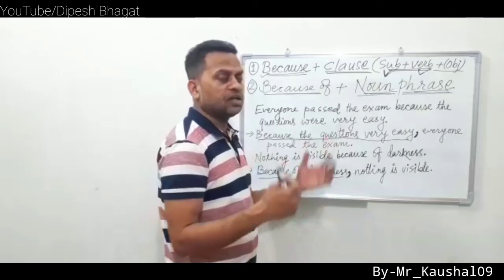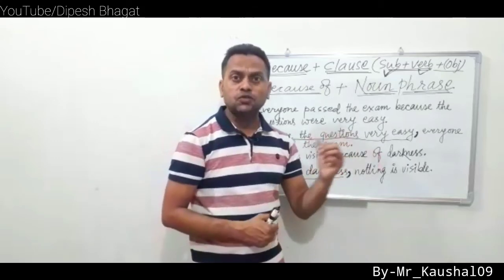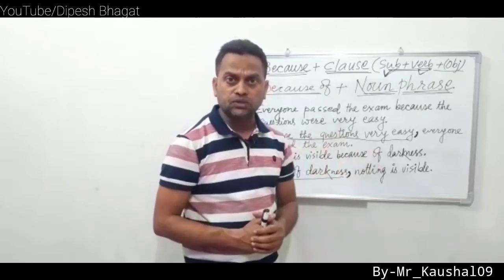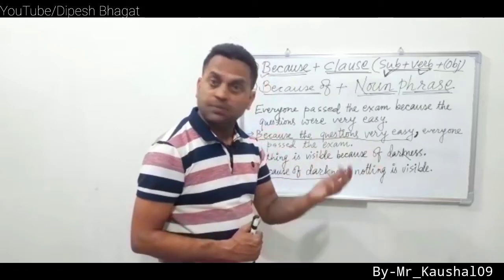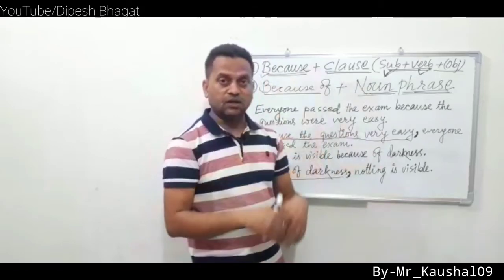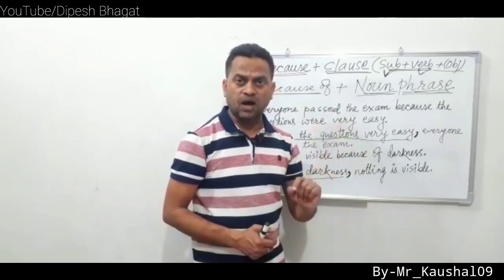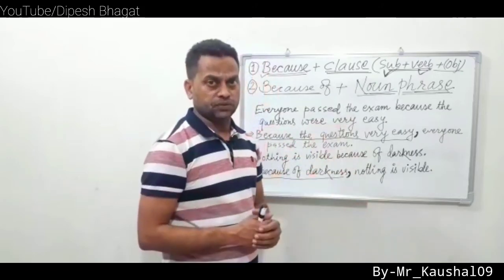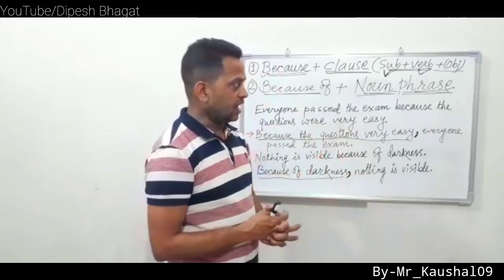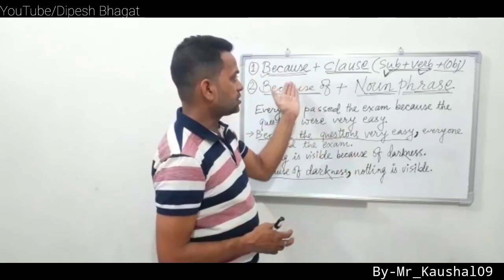Now, similarly, we can say the match was postponed because of the heavy rain. Now, just reverse the situation. Because of the heavy rain, comma, the match was postponed. In this way, we can use because and because of.